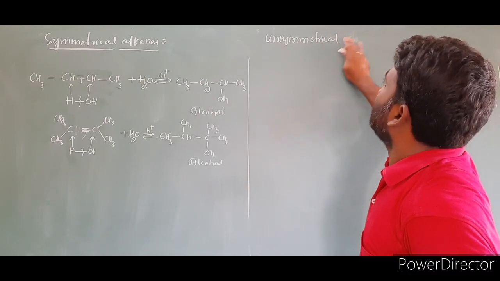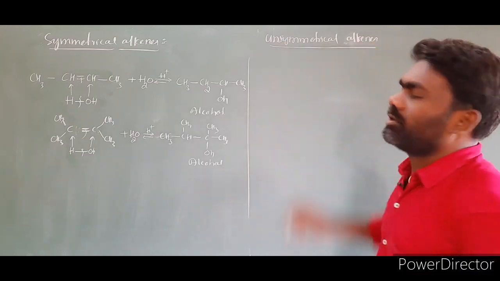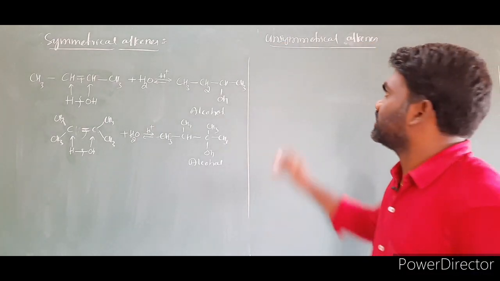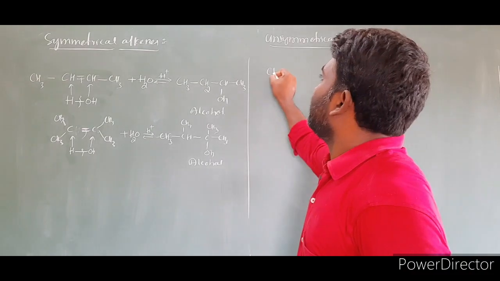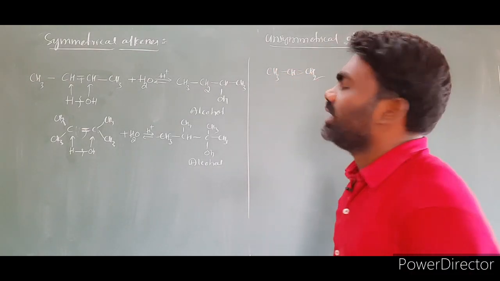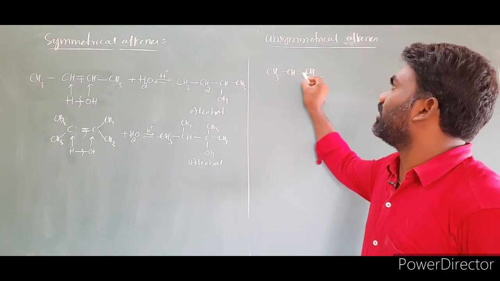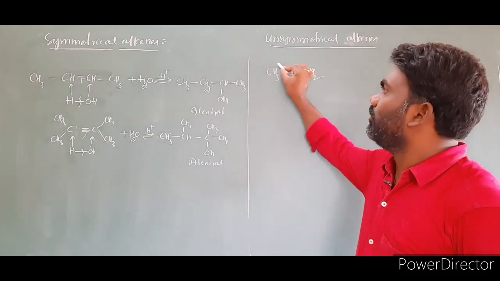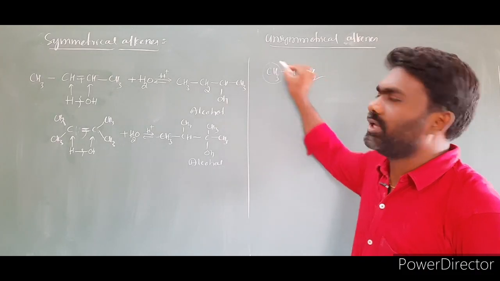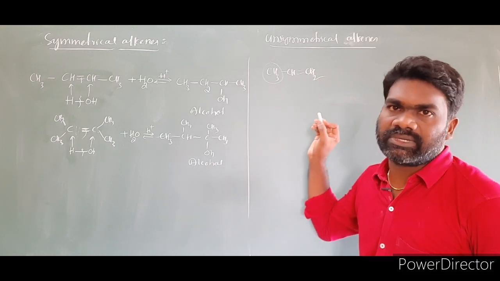Unsymmetrical alkenes. Alcohols from unsymmetrical alkenes. I am taking CH3 CH double bond CH2. It is an unsymmetrical alkene because, between the two double bond carbons, on one side we have a methyl group, and on the other side we have only hydrogens. So this molecule is an unsymmetrical alkene.